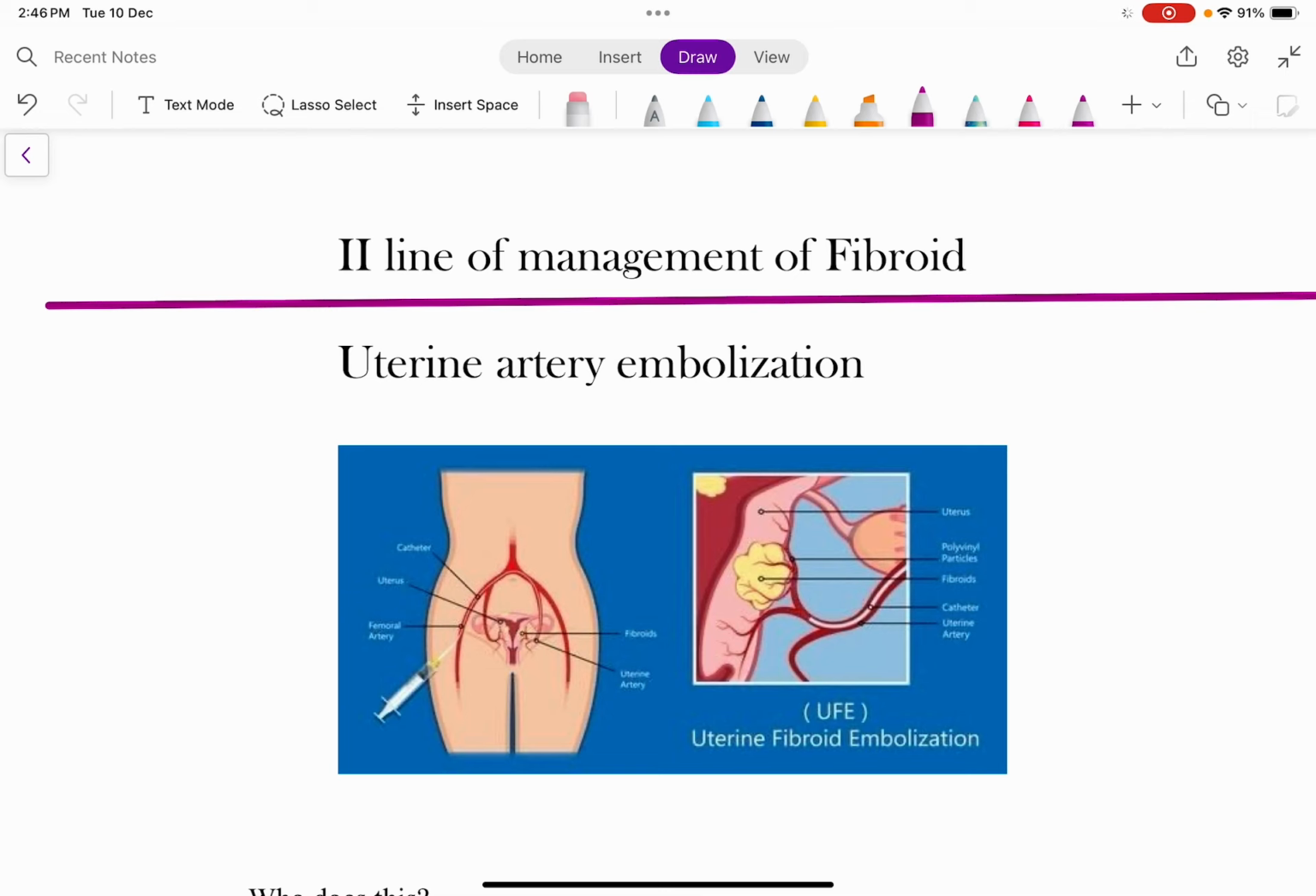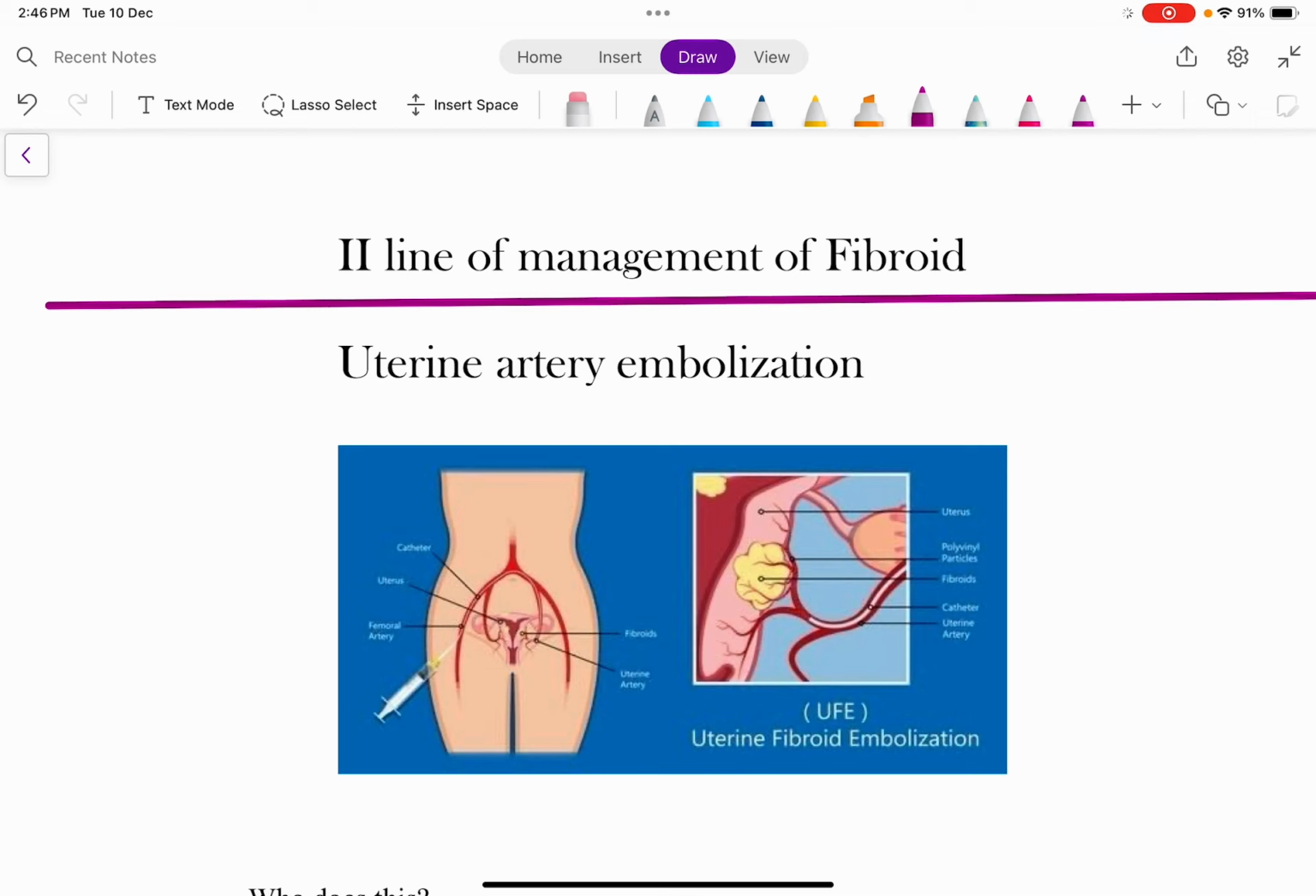So, the first line of management was the hormonal or the non-hormonal management, which was intended to stop the bleeding, to prevent the heavy menstrual bleeding in that patient, and to relieve the pressure symptoms by decreasing the size of the fibroid. But despite trying the medical management, the treatment has been unsuccessful. So since the treatment was unsuccessful, now we have to adopt the second line of management. And the second line of management in the treatment of fibroid is uterine artery embolisation.